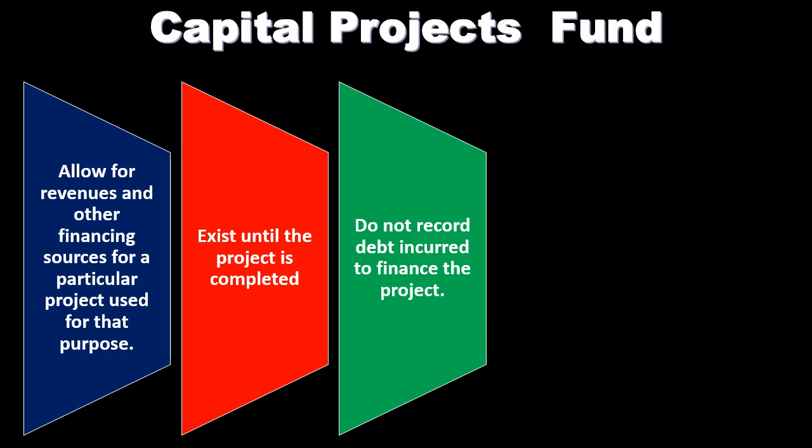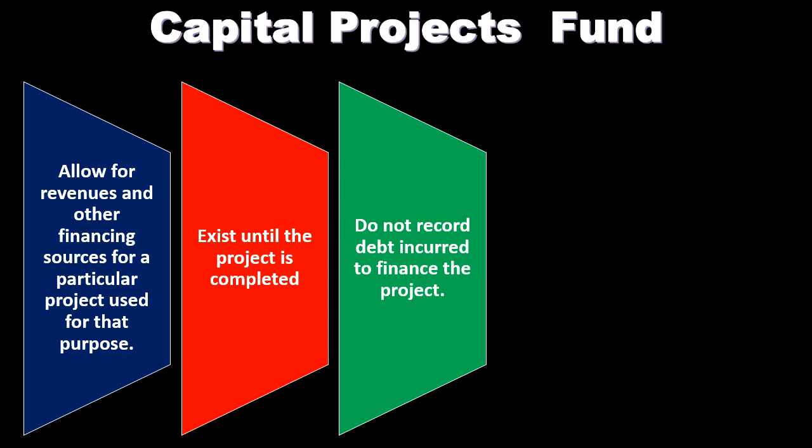Note that we do not record the debt incurred to finance the capital project within the capital project fund. This will be a little confusing until we actually record these items. Once we do, it'll make a lot more sense. Remember that we have the government-wide activities on the accrual basis. That's where we may have a bond that helps finance the capital project. We're going to record the liability on the government-wide activity, not on the capital project fund.